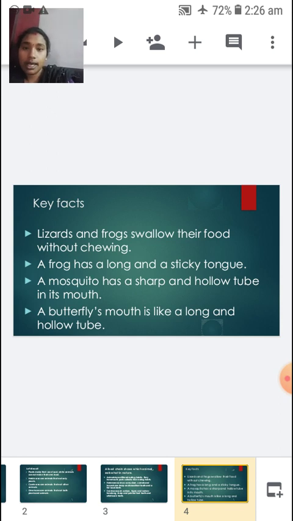A mosquito has a sharp and hollow tube in its mouth. A butterfly's mouth is like a long and hollow tube.